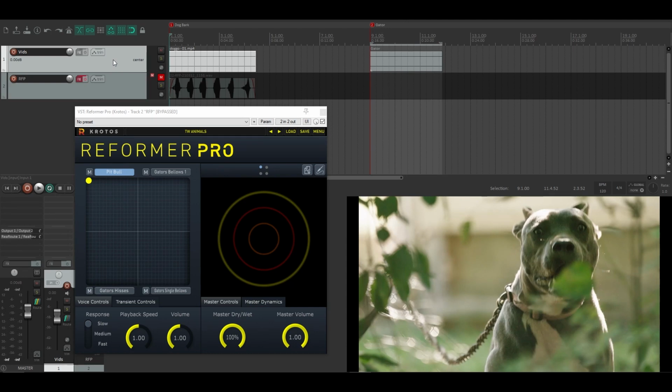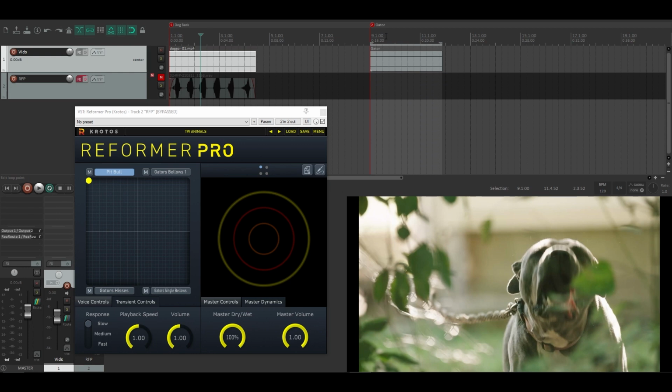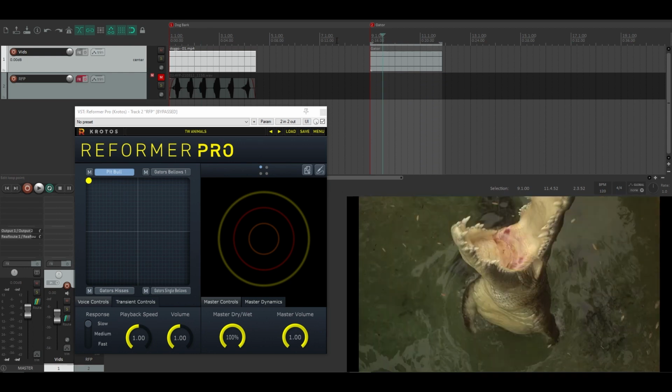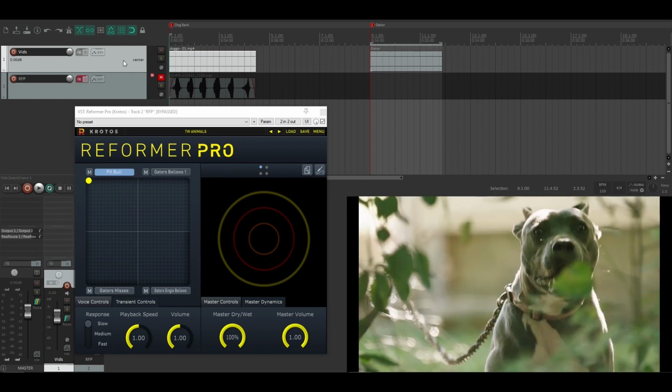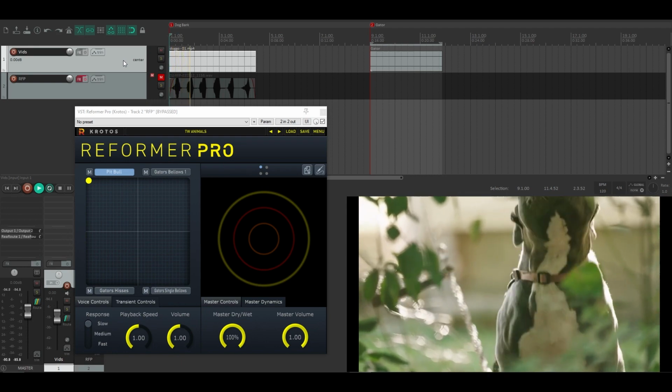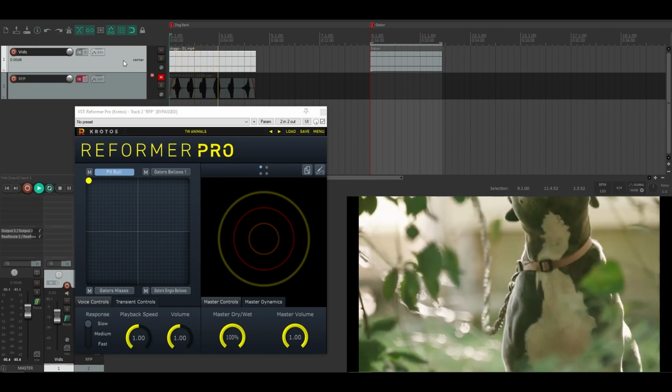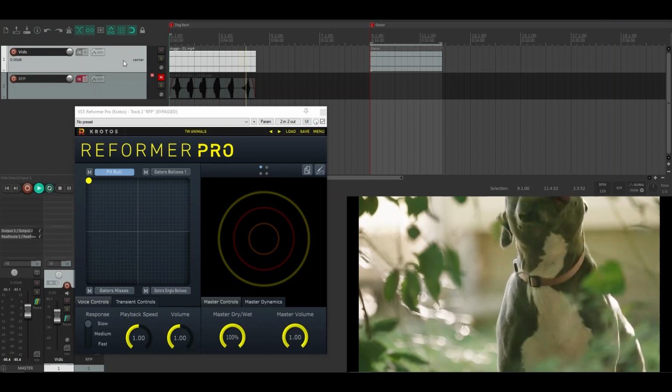Hi there, so I wanted to show you a quick and easy sound design with Reformer Pro for an everyday example of a dog and a more unique example of an alligator. So for the everyday dog example, you can see here that it's a very excited dog, it's growling a bit, breathing rather heavily, and there's the occasional barking.